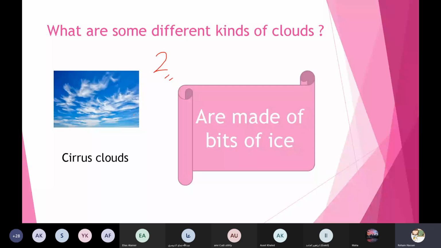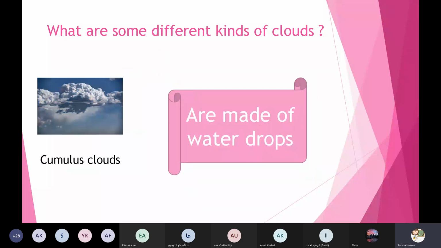It's called cirrus clouds, and they are made of bits of ice.